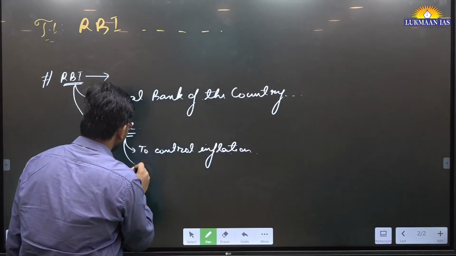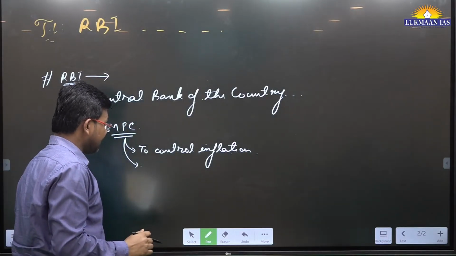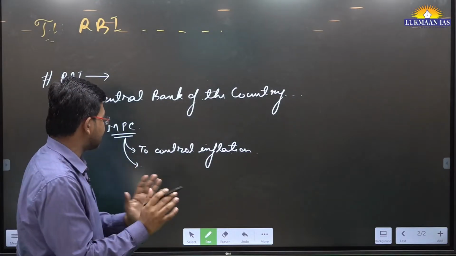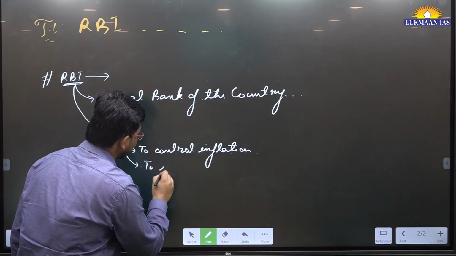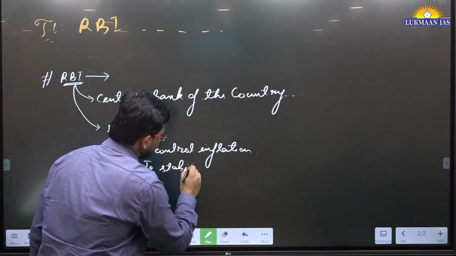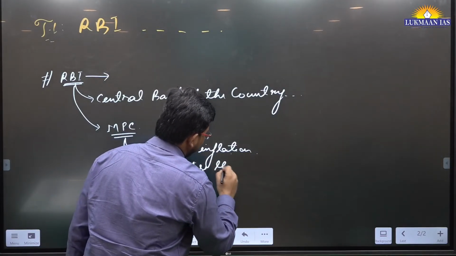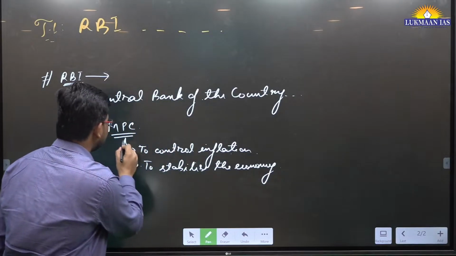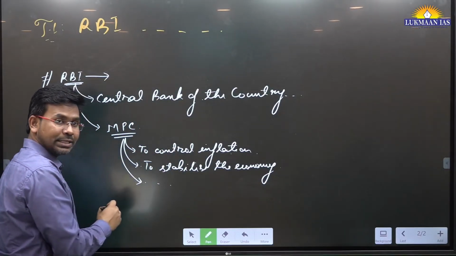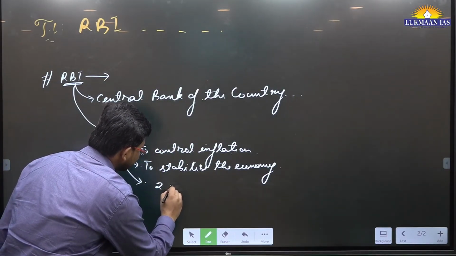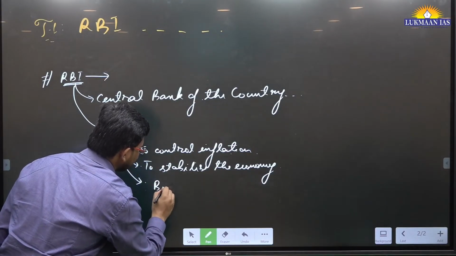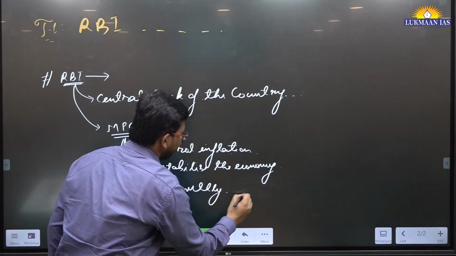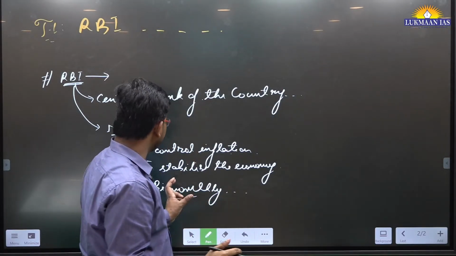Number 2, to stabilize the economy. There are many functions of the Monetary Policy Committee. In India, it comes up with bi-monthly monetary policy review data.